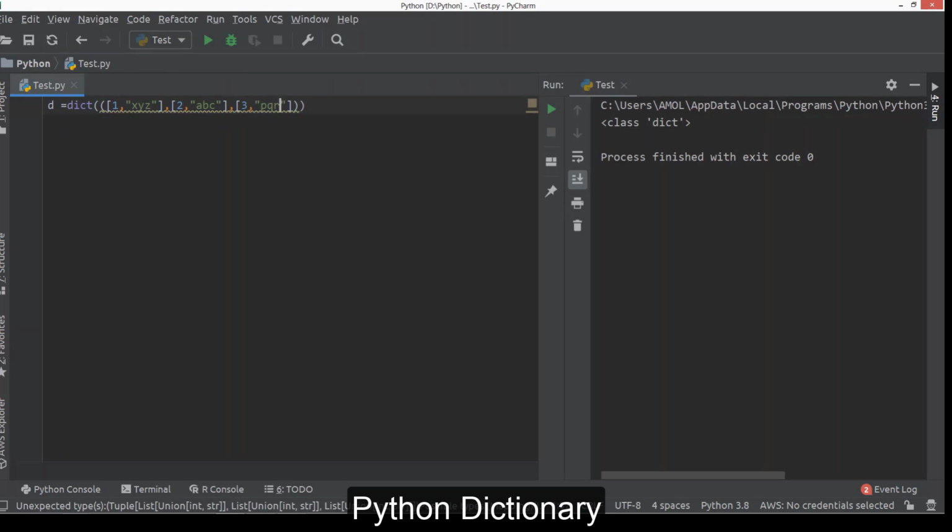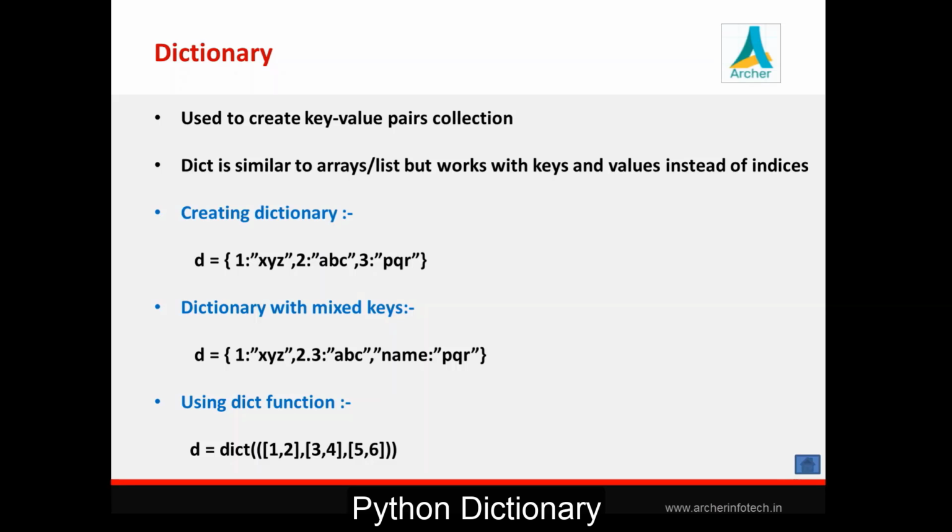What we have done here is call this dict function, and we are passing one tuple, and this tuple contains 3 lists. Every list is nothing but a key value pair collection. So this is also a way we can create a dictionary. So these are various choices to create a dictionary.